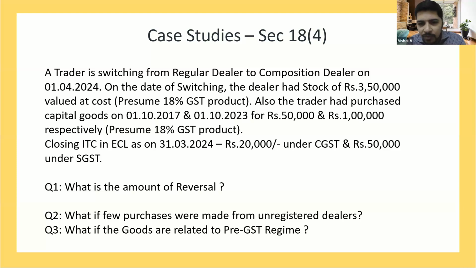Third, there is one question which I have not added here. We'll just have question number 2A. Let us suppose this particular stock is purchased before 1 year, because in section 18(1), the input tax credit can be claimed only if the stock is purchased within 1 year from the date of opting into regular dealer. In 18(4), there is no such time limit. So even if the stock is purchased 3 years back, and if that stock is available in your hand as on 1/4/2024, then ITC reversal will still be attracted.